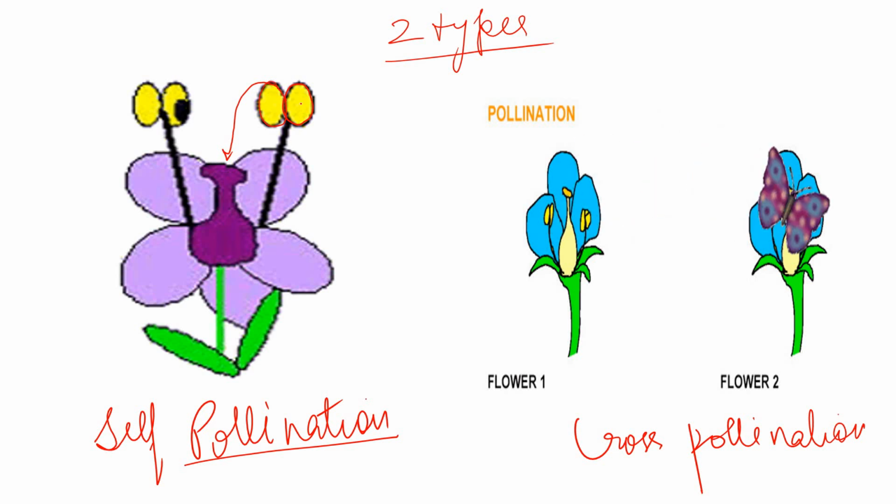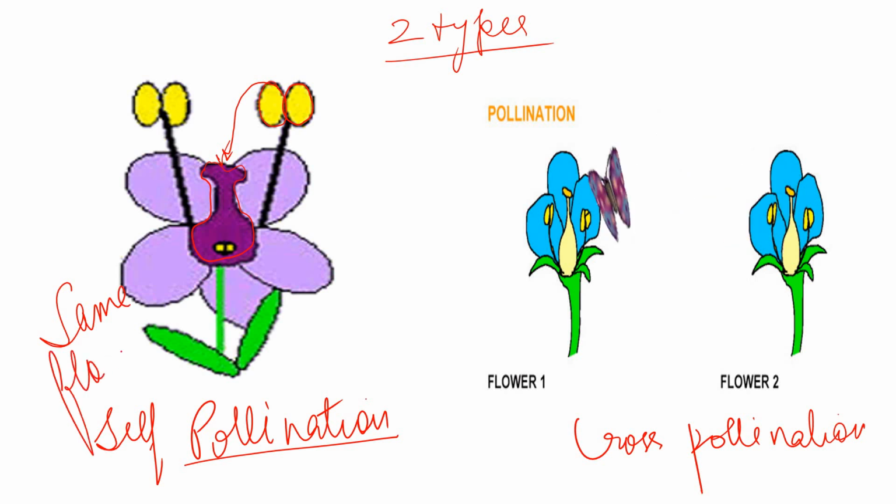From the anther it falls on the stigma, the female part, of the same flower. That is called self-pollination.